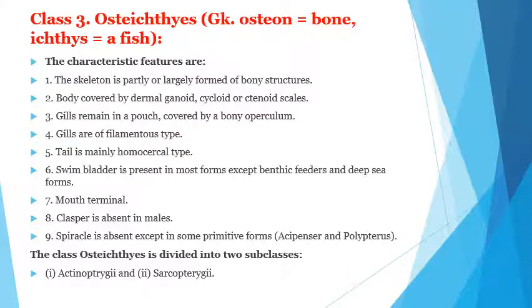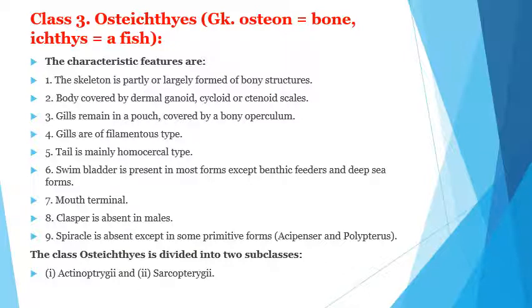Next is the third class. The third class is Osteichthyes. Osteo means bone and ichthyes means fish. The bony fishes are called Osteichthyes. The characteristic features are the skeleton is partially or largely formed by bony structures. The body is covered by dermal, ganoid, cycloid and ctenoid scales. The gills remain in a pouch covered by a bony operculum.